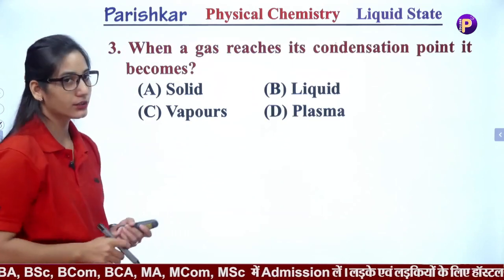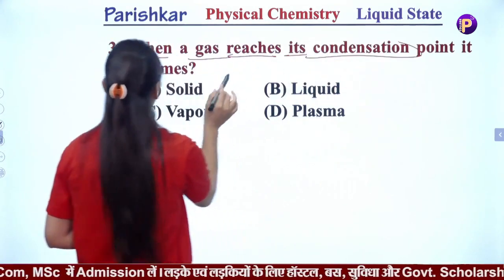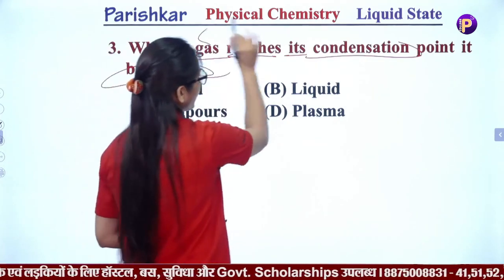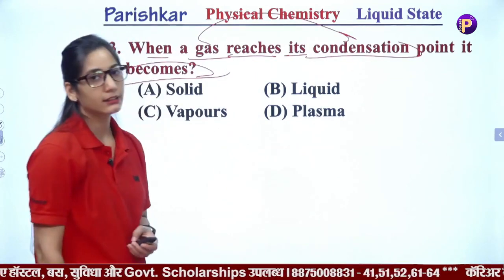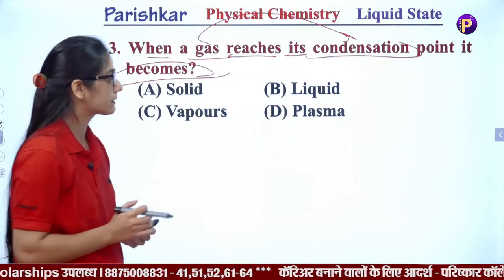The next question is, when a gas reaches its condensation point, it becomes what? Means when a gas starts to condense, then that state is known as what?